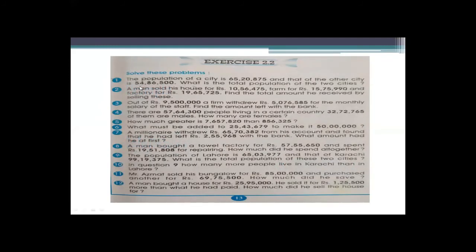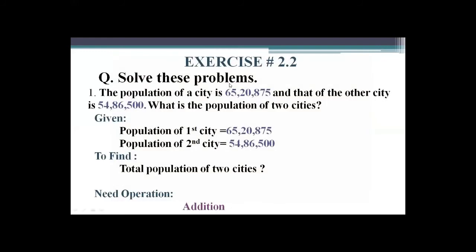Now starting from here, number 1, the population of a city is 65 lakh 20,875, and that of the other city is 54 lakhs 86,500.